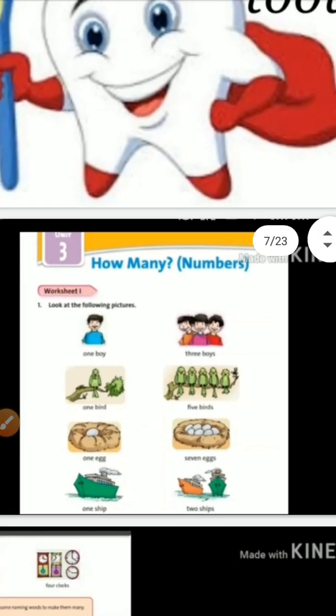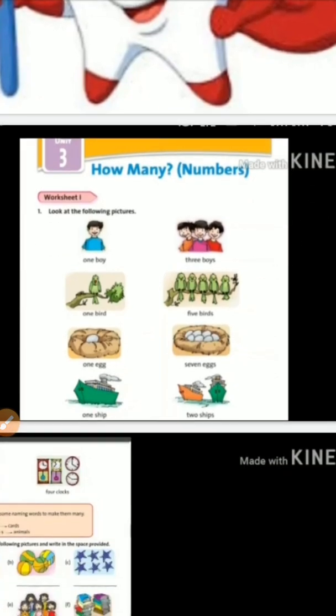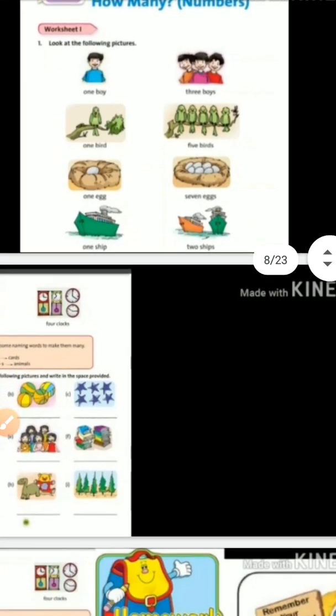So now I have started worksheet number 1. This is only for reading purpose. You can see on the left side of the page the nouns are in number 1. So it has been written one boy, one bird, one egg and one sheep. But in the right corner you can see the numbers have been increased. Now one has changed into many. So what we have to be careful about is that we will add s. So 3 boys, 5 birds, 7 eggs and 2 sheep.